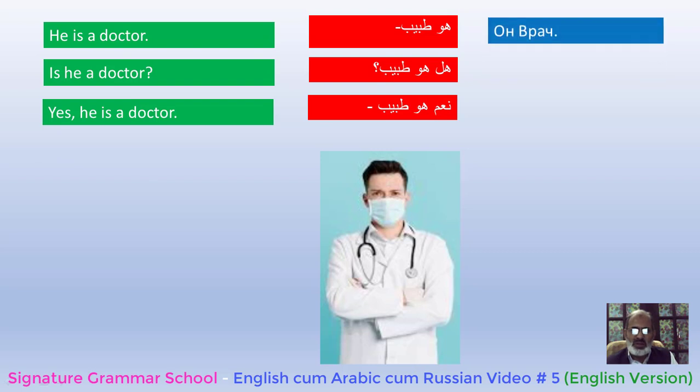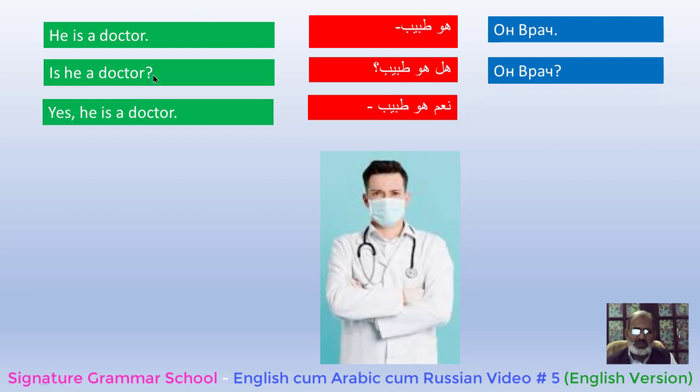In Russian it will be on vrach. Vrach for doctor. On for he, and ona for she. Oni for they. And we will be having another separate video about these. On vrach, he is a doctor. On vrach, just with expression we ask a question. On vrach, is he a doctor? And the answer is da. On vrach. Yes, he is a doctor.